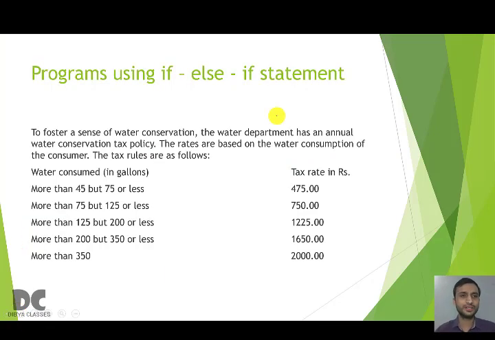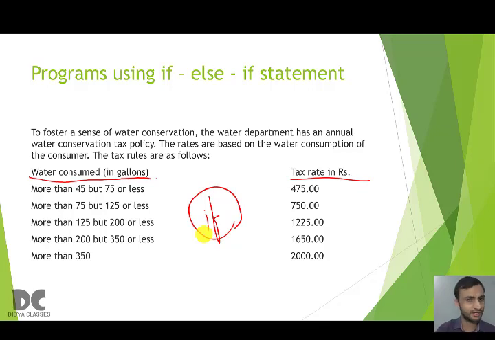The program says, to foster a sense of water conservation, the Water Department has an annual water conservation tax policy. The rates are based on water consumption of the consumer. The tax rules are as follows. This is the water consumed and this is the tax for the total water consumed. First, before writing this program using if-else ladder, we'll write the program using simple if, so that it will be easier to convert it to if-else ladder.